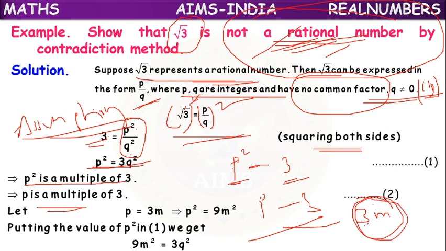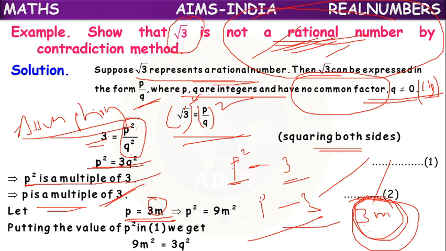Means 3 × 1 is 3, 3 × 2 is 6, 3 × 3 is 9. Like that, in the place of m, we can keep any natural number. The result will be a multiple of 3. So here, p square is a multiple of 3, so p is a multiple of 3. A multiple of 3 in normal form is 3m. So p equals 3m.